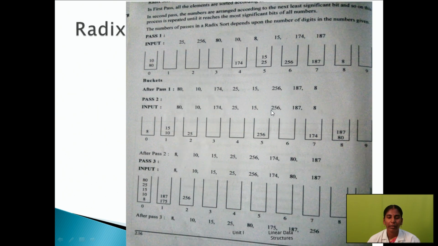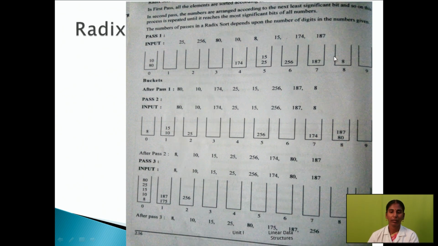After completing one pass, we write out the elements from the bottom of each bucket. In the 0th bucket the last element is 80 and the first element is 10. So note it down, bottom-level approach. 80 is in first position, 10 is second, third one 174, then 25, the next element 15, and then 256, 187.